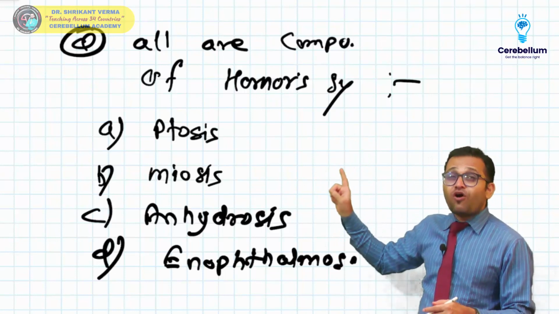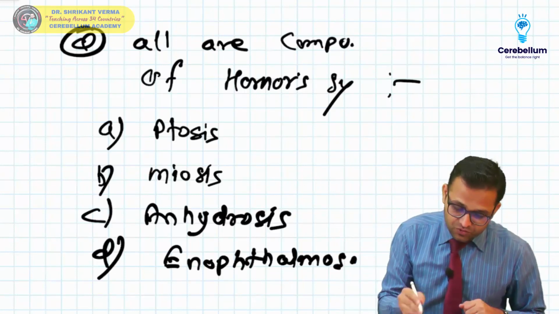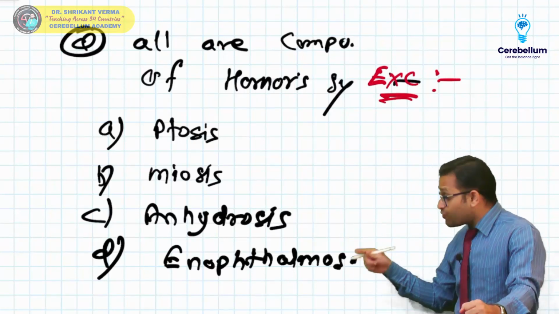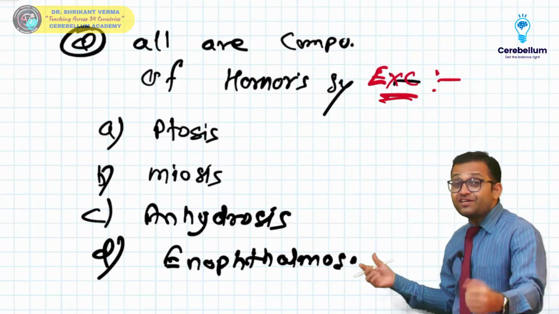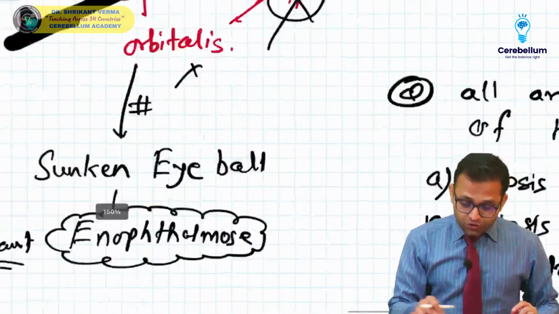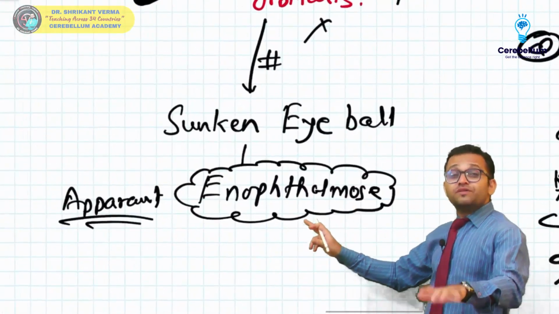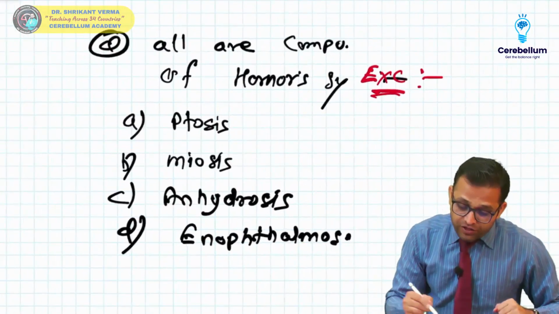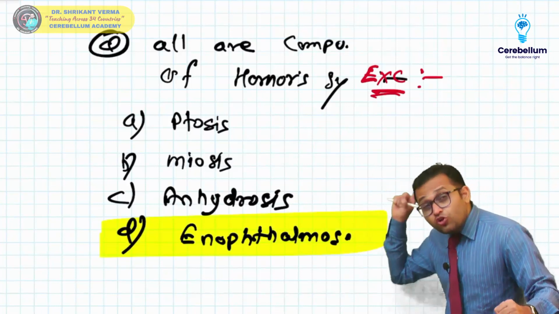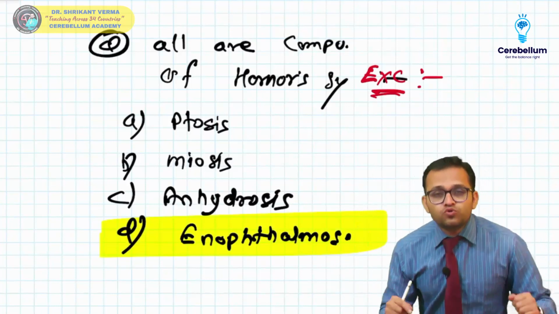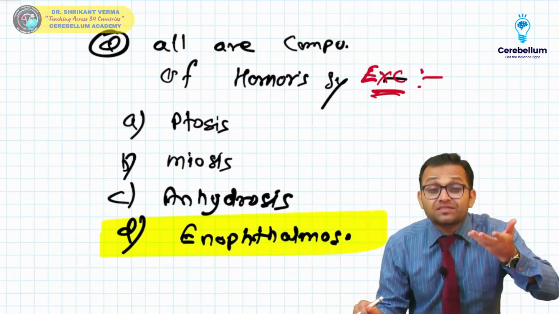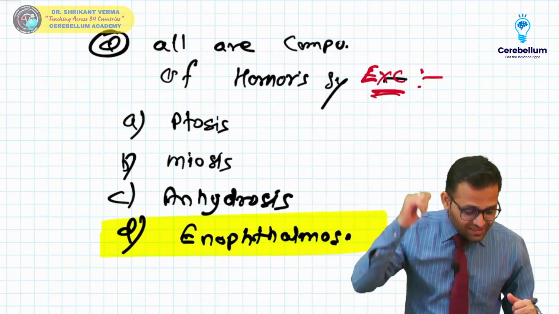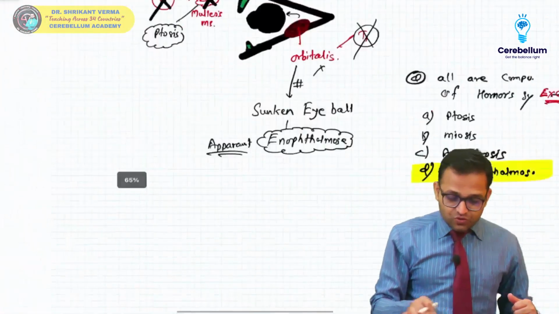All are the components of Horner syndrome, except what? That is the question. Except. Now you have to opt for the single best answer for your NEET PG, for your INICET. What will you mark? I told you this one, update from your Kansaki textbook. Yes, apparent anophthalmos. Actually, there is no true anophthalmos; due to ptosis, it appears like the eyeballs are sunken. Agree, beta? Yes, your answer is D. Correct, Uzma. Correct, beta.